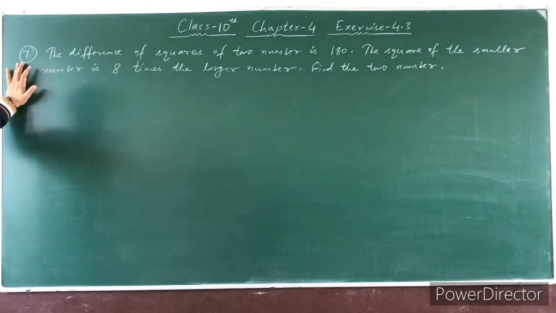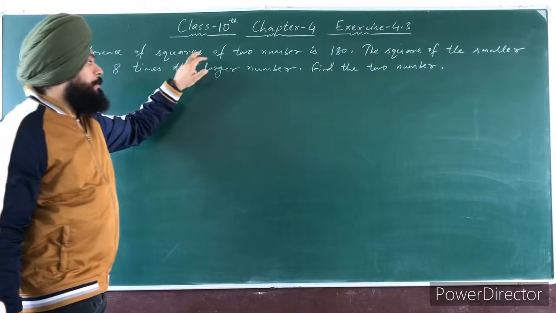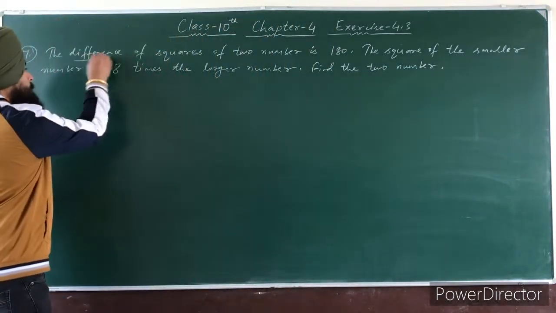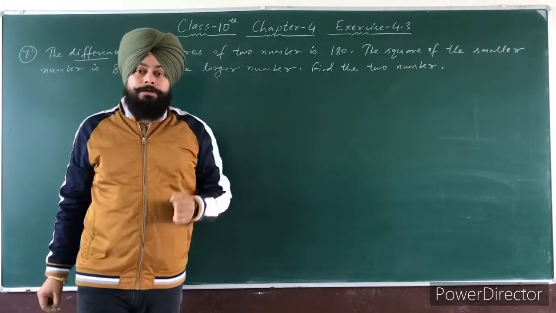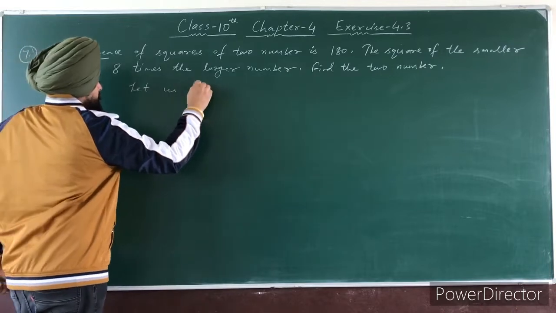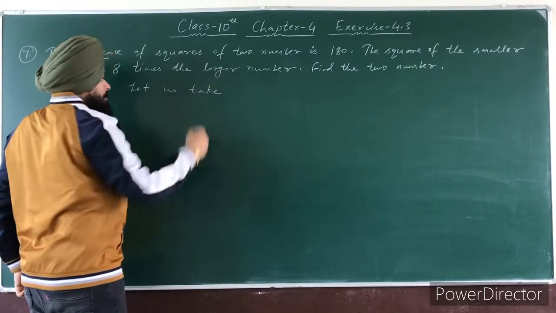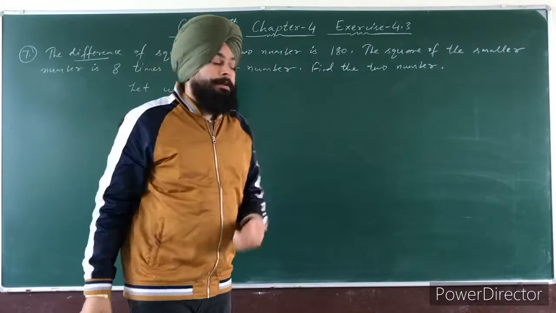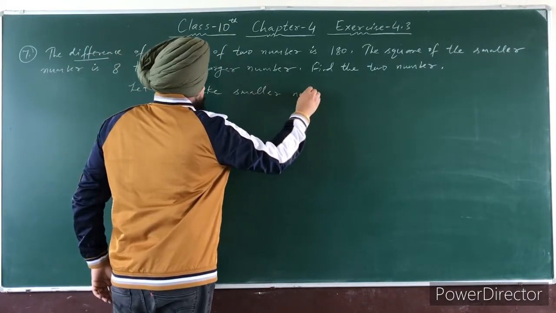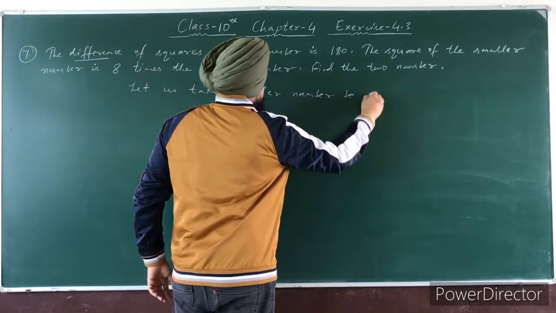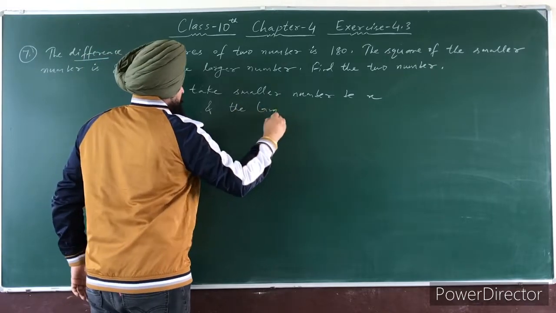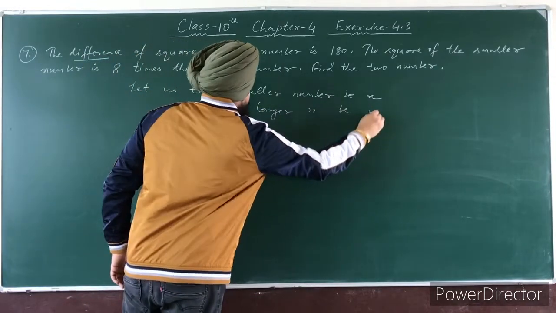Next, this is your question number 7. The difference of squares of two numbers is 180. So first, let us take the two numbers x and y. Let us take the smaller number be x and the larger number be y.